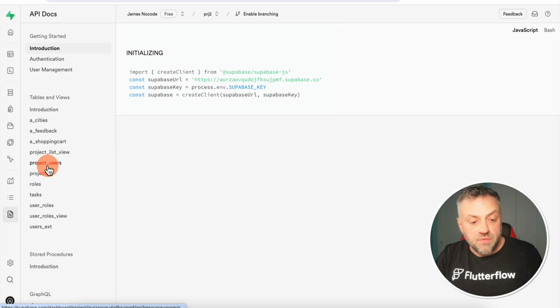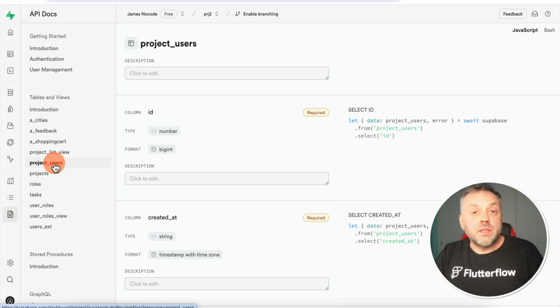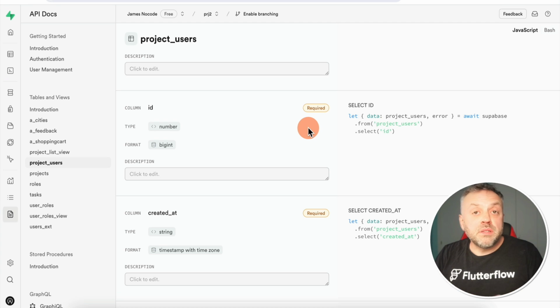And so, for instance, if I select a table here, and it doesn't really matter whether this is a table or a view, it's all the same thing. In this right-hand pane, I'm going to be seeing the different operations that I can perform via my app that is connecting to my Supabase backend. And so when it comes to connecting your app to your Supabase backend, there are primarily two ways of doing it. You can do it using a native way here.